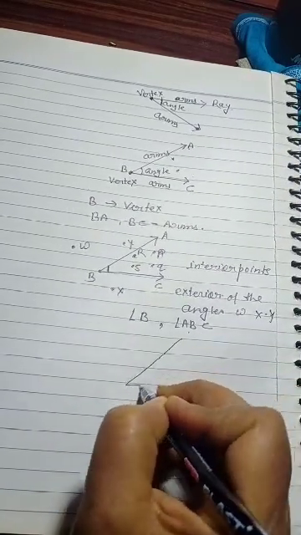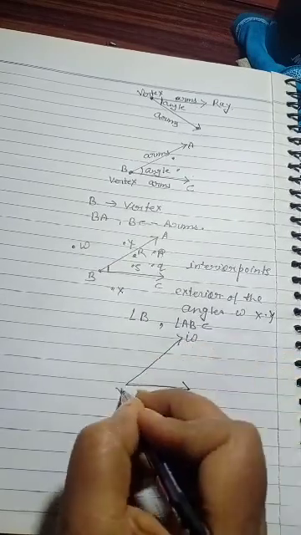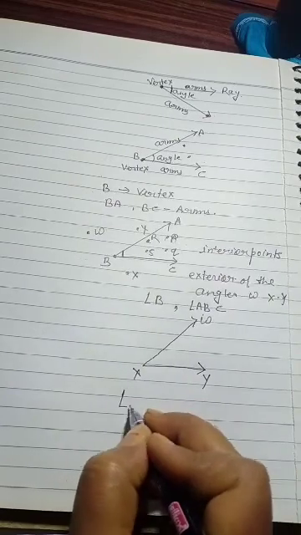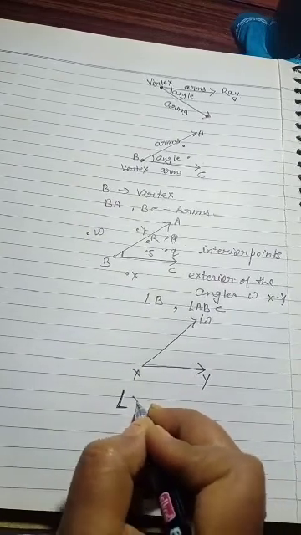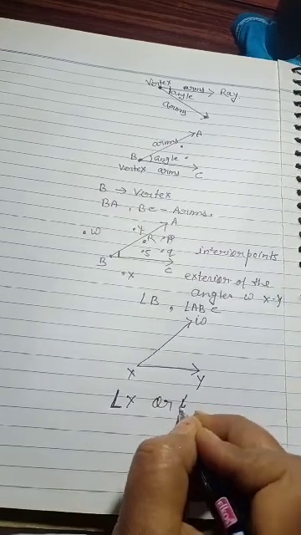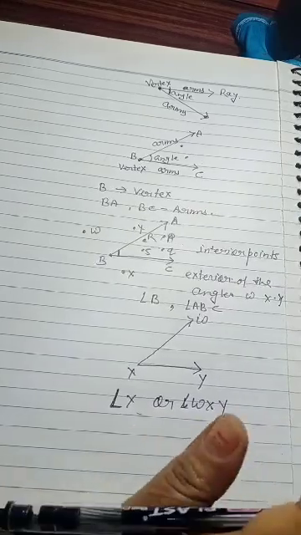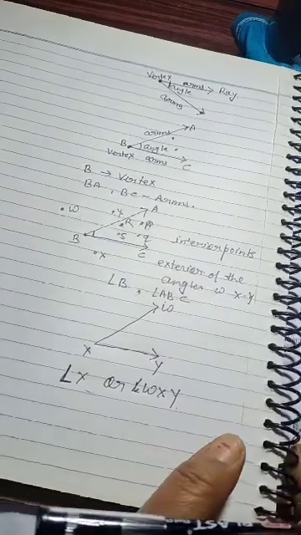Suppose the angle is like that, and its name is WXY. How will you give its name? It can be written with this sign of angle, angle X, or it can be written as angle WXY. Both the names are correct for this angle.